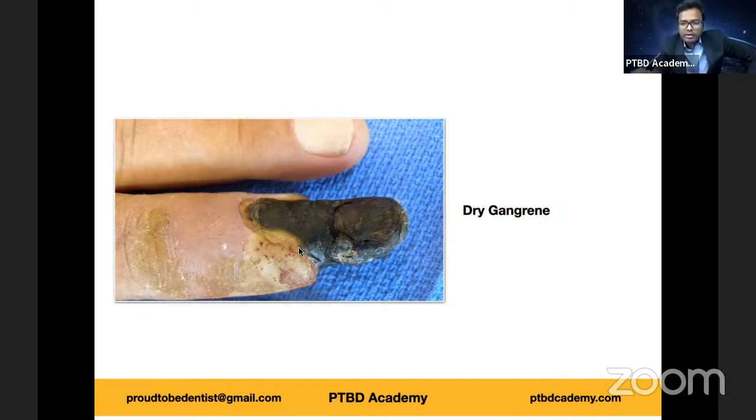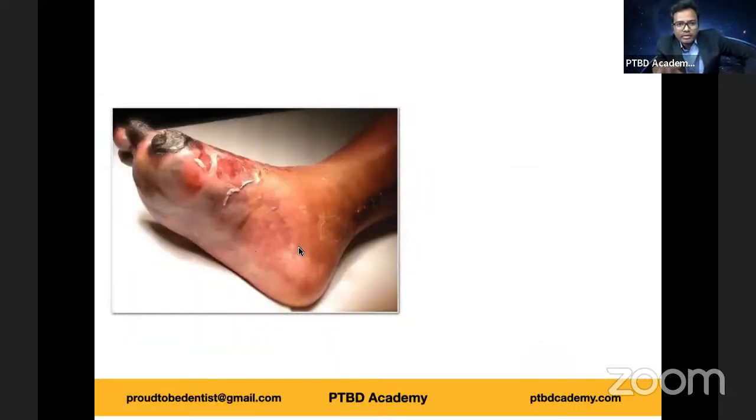Very good. Now let's see how many of you are going to identify this. Again, you can see dark areas. There is no clear line of demarcation between these dark areas. So this entire area seems to be affected. And also it seems edematous, swollen, with a glistening appearance. So what are we talking about? The affected part is soft, swollen, dark, and the line of demarcation between the affected part and the viable tissue is not clear cut. What are we talking about?